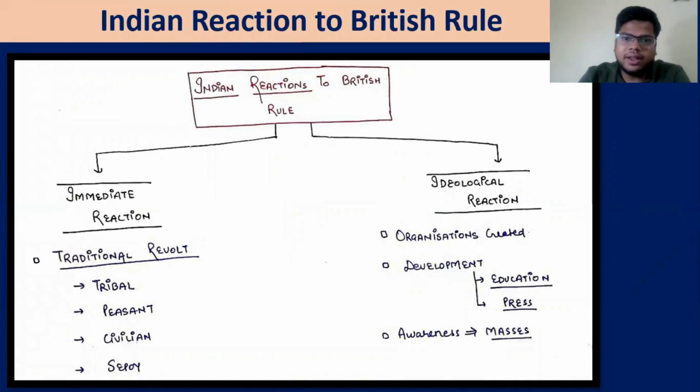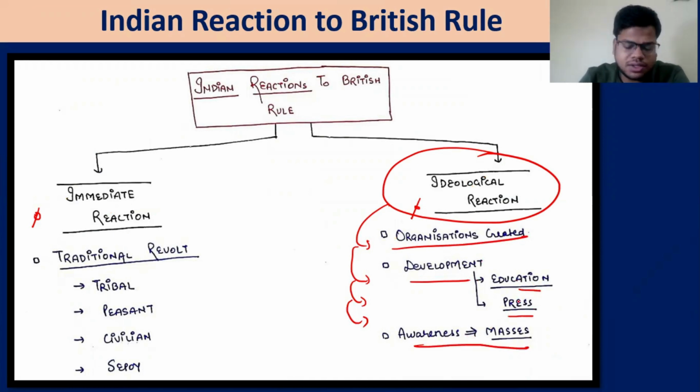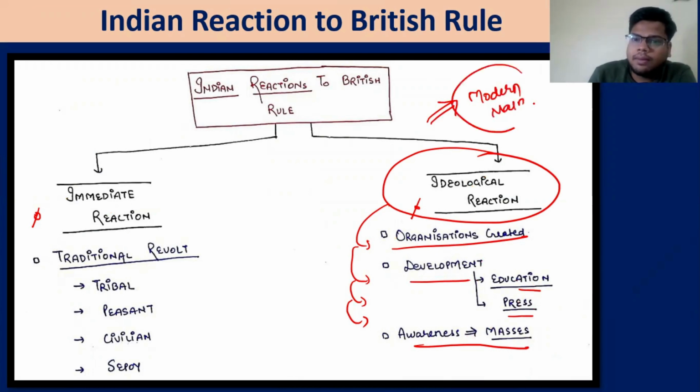Now let's talk about the Indian reaction to the British rule. Indian reaction to the British rule can be seen as an immediate reaction as well as an ideological reaction. Within the ideological reactions, we have seen the development of organizations, education, press, and awareness, creating awareness among the masses. One of the tools was modern education, which will lead to modern nationalism or Indian nationalism. And today we'll talk about the press.